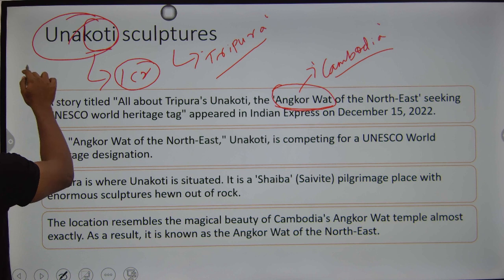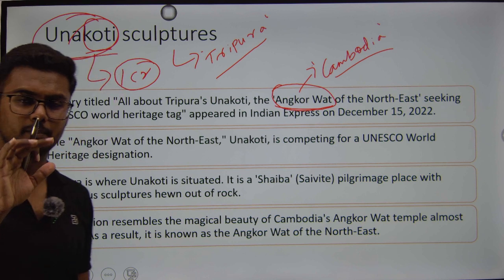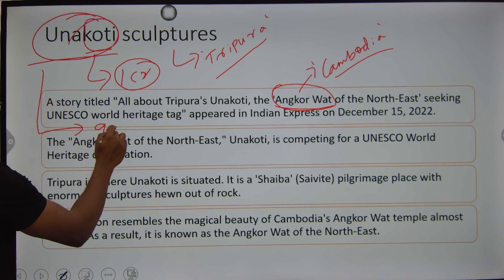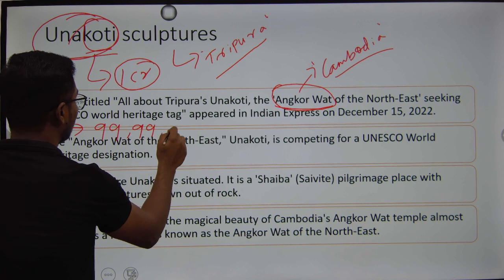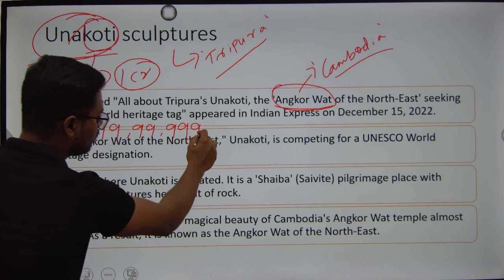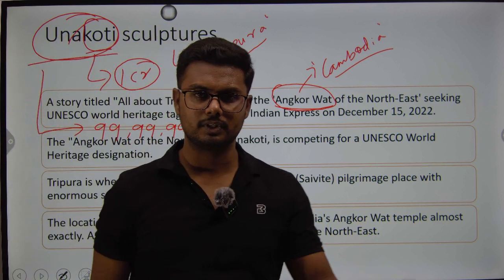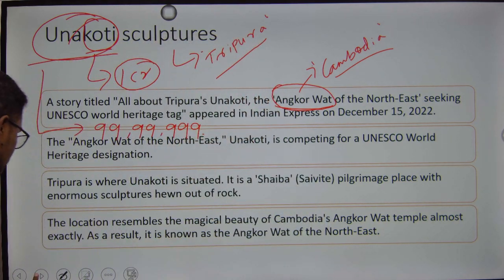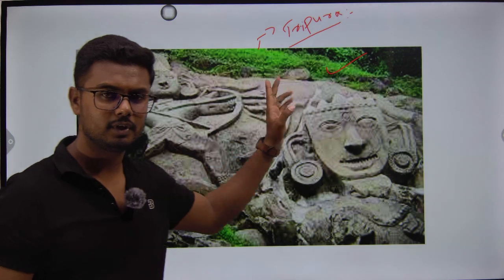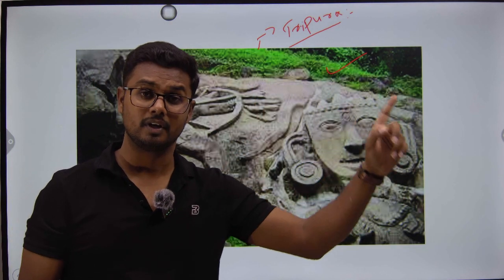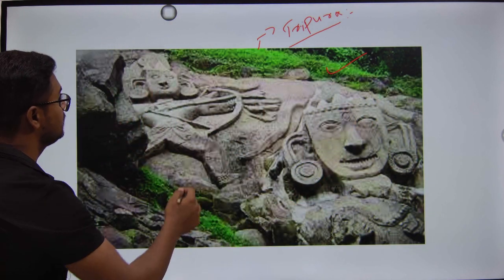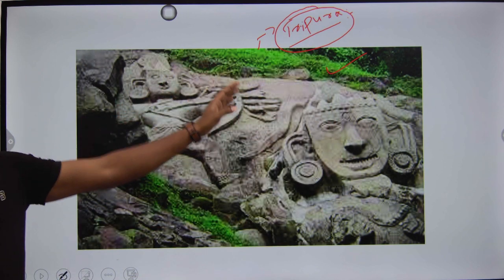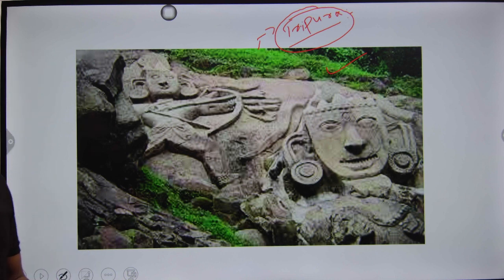It is actually a Bengali word. Unakoti is a Bengali word which means 99,99,999. Unakoti means 1 less than 1 crore, which means 99,99,999. What are these? These are stone sculptures. 99,99,999 stone sculptures are present in Unakoti, which is located in Tripura. So what does the Purana say about this?